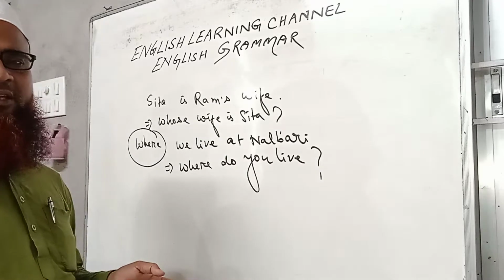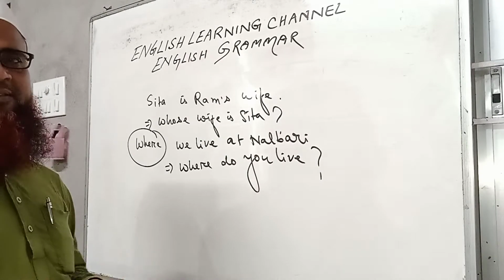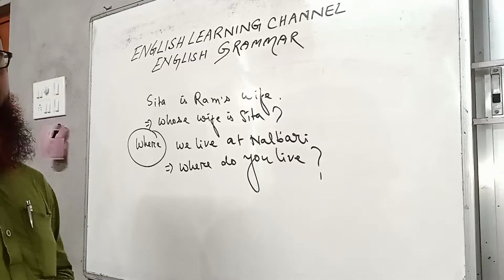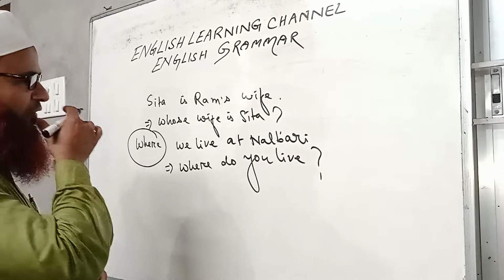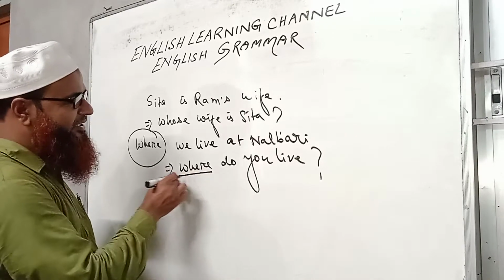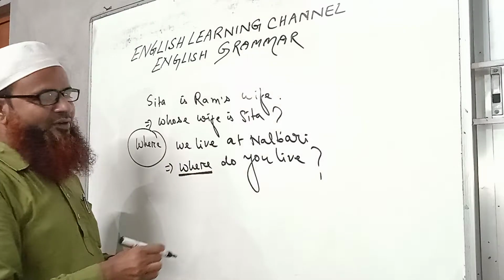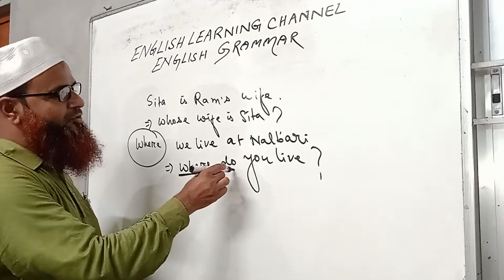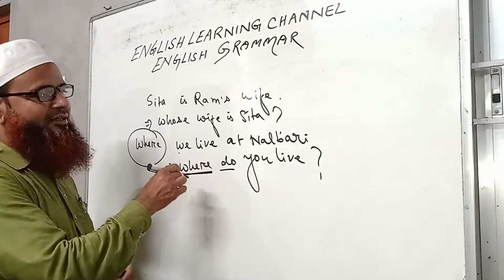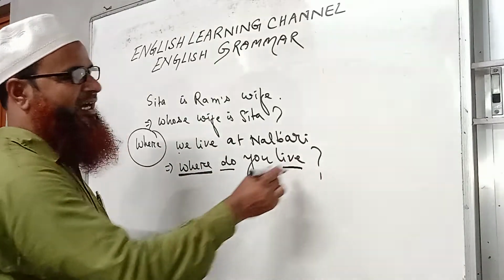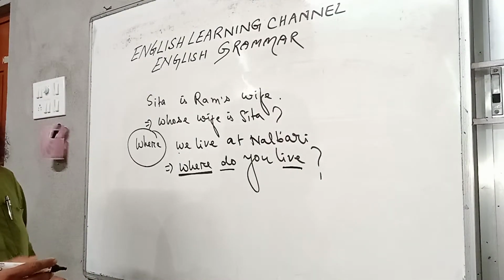Where is always used in question to find a place as an answer. Okay? I hope the idea is very clear here. Where is in the present tense, that is why we have taken the help of do, and we have written you in place of we, and we have used the verb in its present tense. So where do you live?